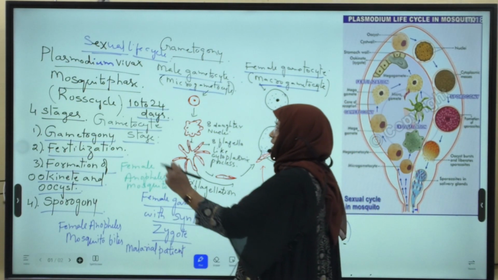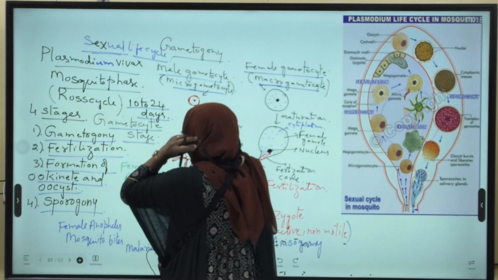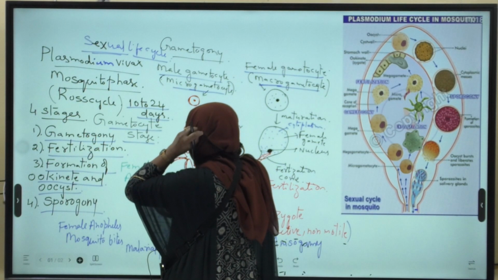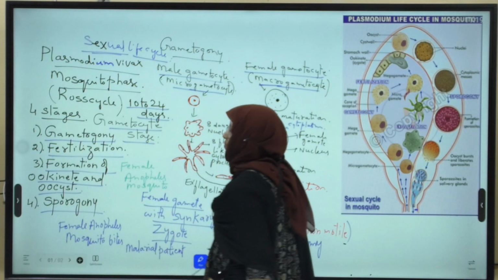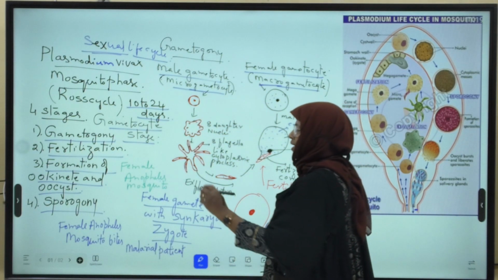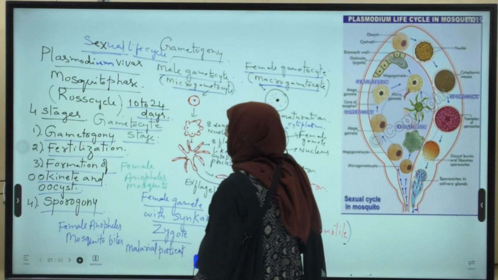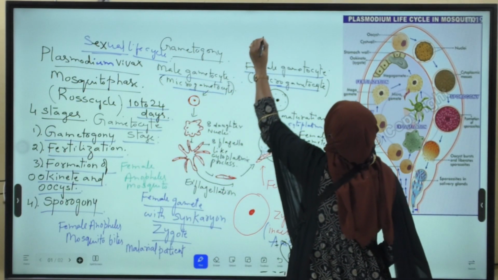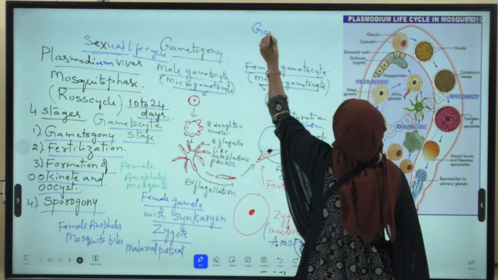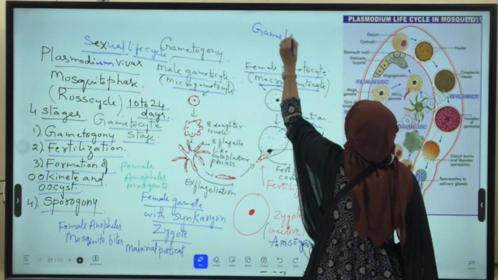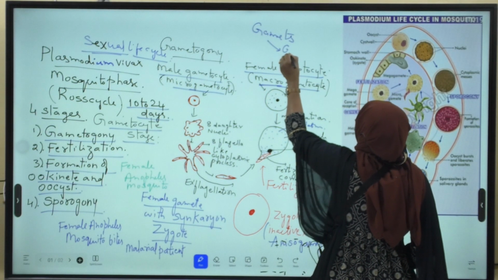The first stage in the life cycle of Plasmodium in the mosquito is gametogony. What is gametogony?